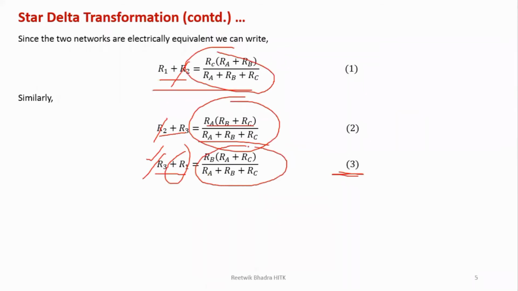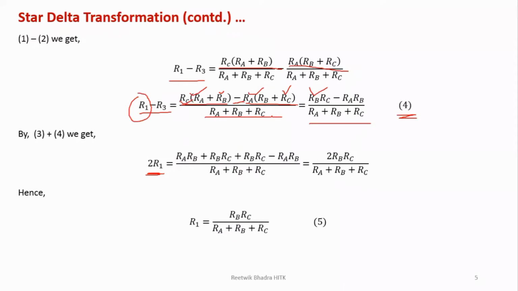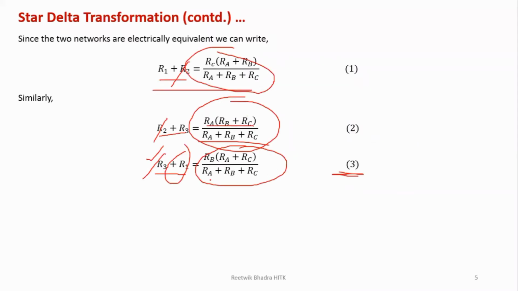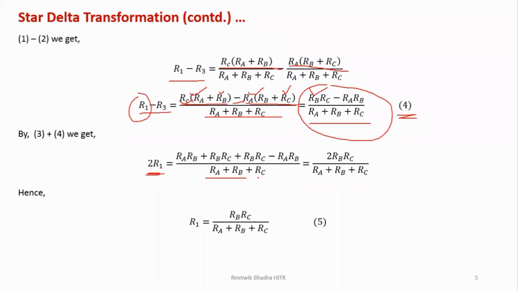And you get this term plus this term. In the denominator you see RA plus RB plus RC. Over here also the denominator is RA plus RB plus RC. So while you do the LCM, it remains the same. The numerator terms get added.